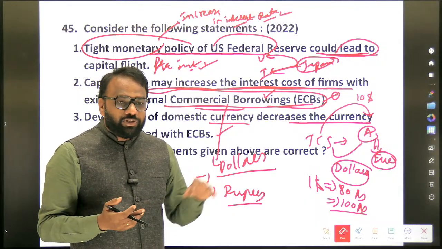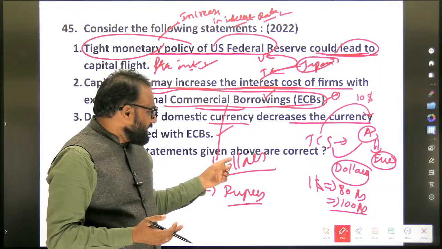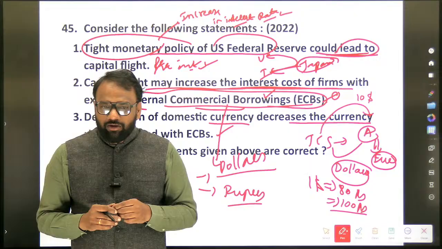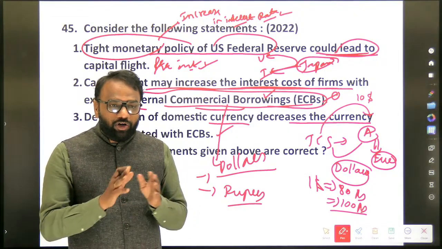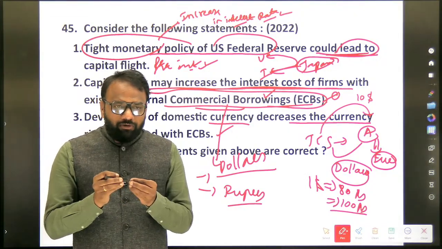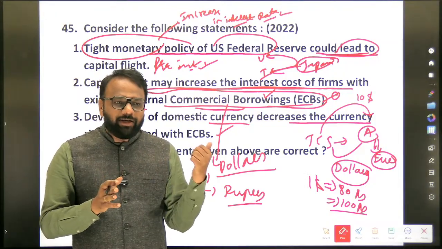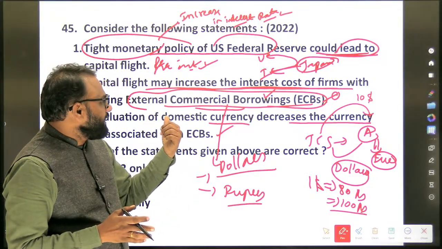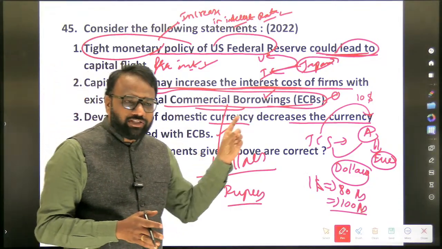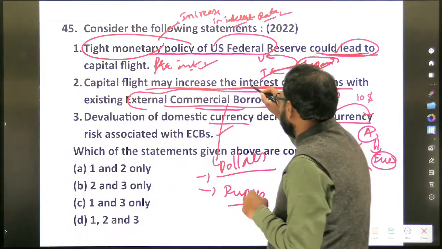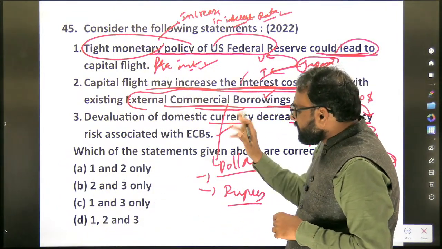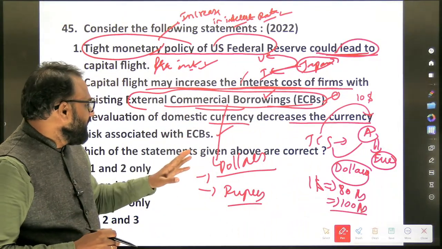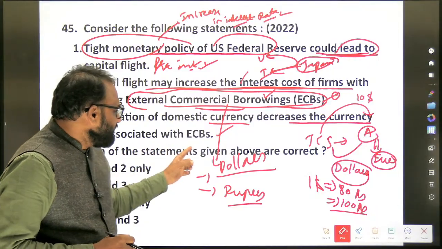So from an exam point of view, what do we have to think? Whether external commercial borrowing is everything in dollar or also in rupee? Rupees also it is there, but here they are not given rupee and dollar. There will be some amount in terms of dollar. So definitely it will impact the existing external commercial borrowings. The interest cost of the firms will definitely increase. So second option is right. Next, third one: devaluation of domestic currency decreases the currency risk associated with external commercial borrowings.